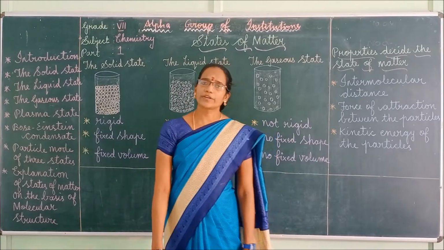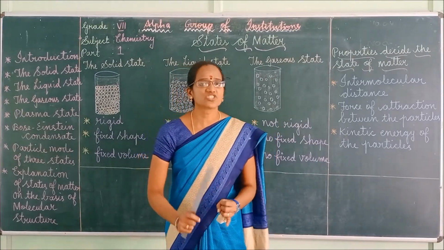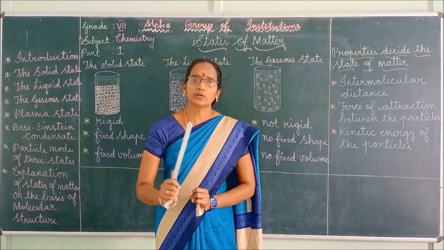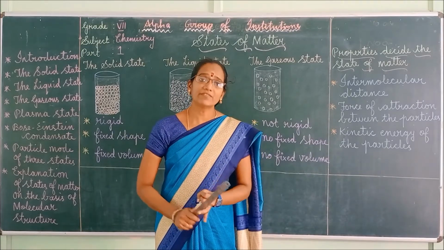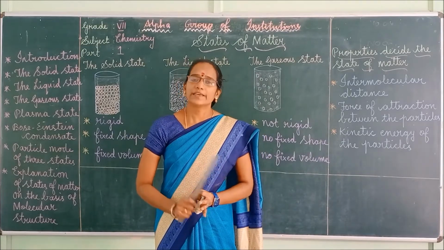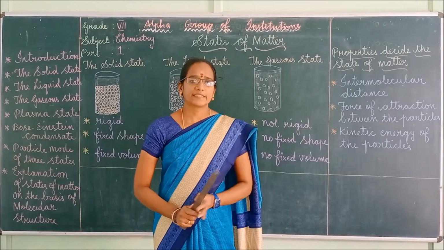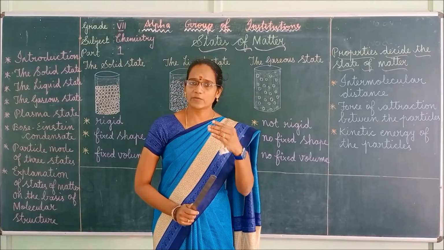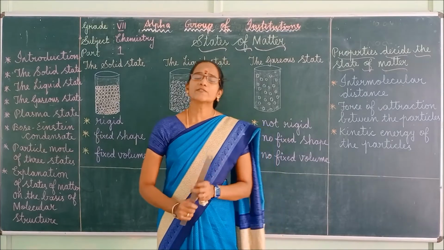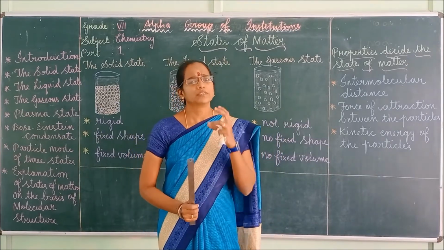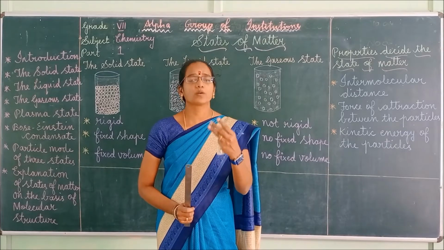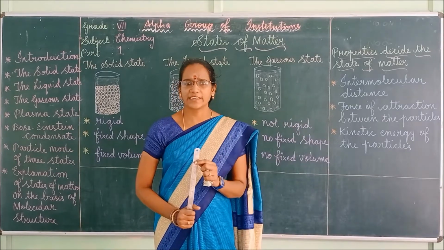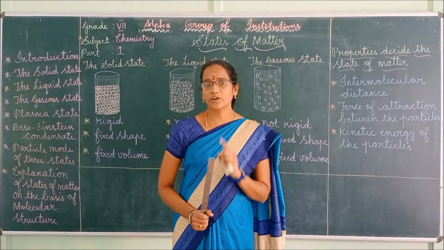So what are the properties of liquids? Liquids take up the shape of the container. It can change the shape. Hence, liquids have no definite shape. Liquids have definite volume. Liquids have low density. In solids, solids have high density, but liquids have low density. Liquids flow from higher level to lower level. They are fluids, hence they flow like what? Water. Next, liquids can be compressed very slightly. These are the characteristic features of liquids.